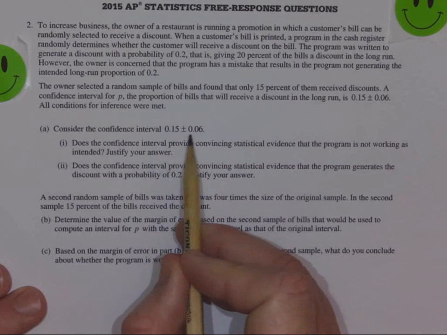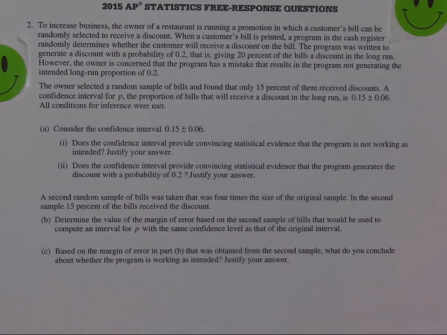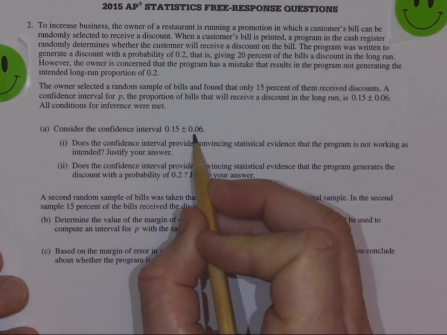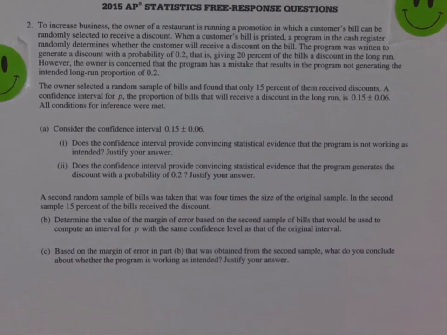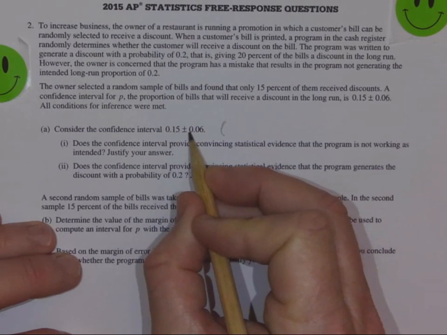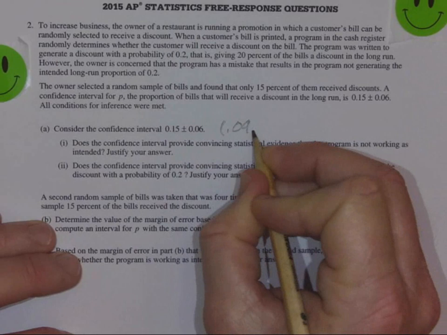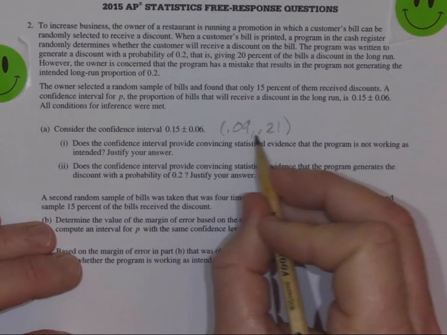So anyway, we've got this confidence interval with 0.15, and he wants 20% of the bills to have a discount, and there's his confidence interval with his sample. Now, we don't know the sample size, but we do know what the interval is, and so the margin of error here is 0.06. Every confidence interval is 2 margins of error wide. So the confidence interval itself here is 0.15 minus that, which would be 0.09, and 0.15 plus that, which is 0.21. So those are all the plausible values for P.